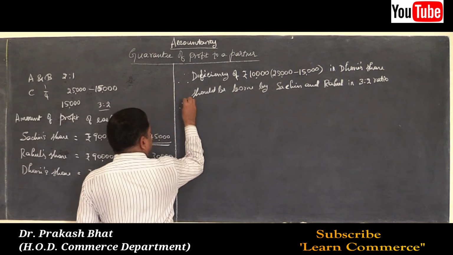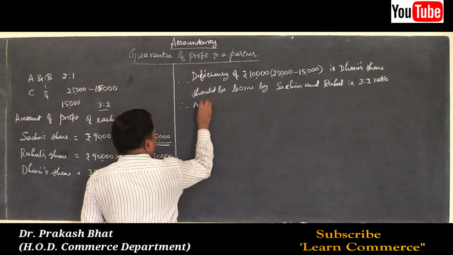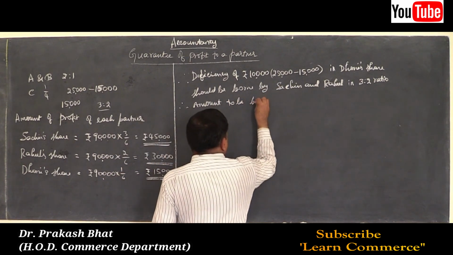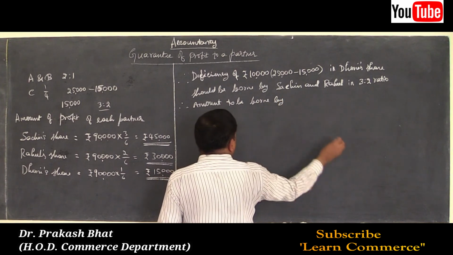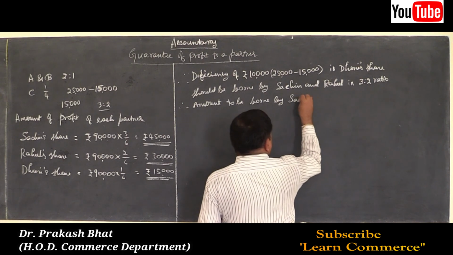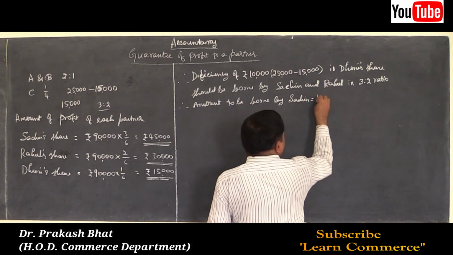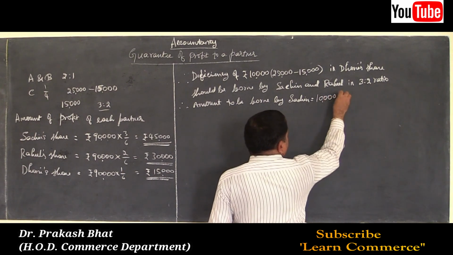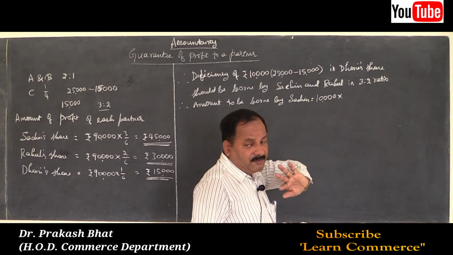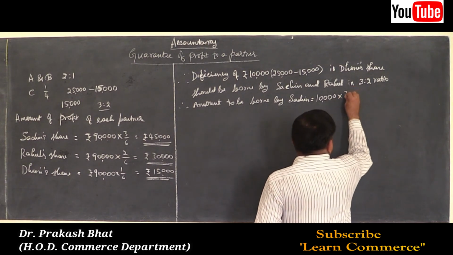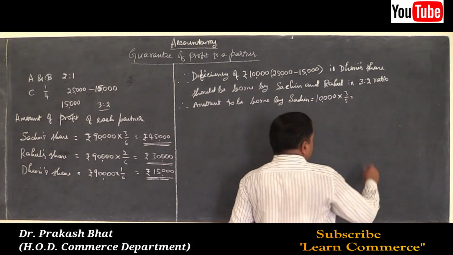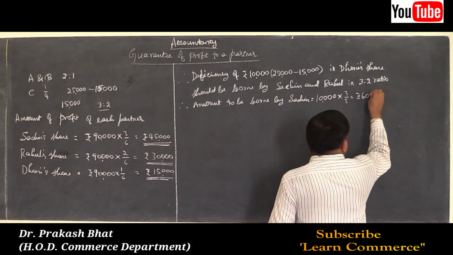Therefore, amount to be borne by Sachin is equal to, what is the shortage? 10,000 into ratio is 3:2 means 3 by 5, not 3 by 6, remember old ratio. 3 by 5 is equal to 6,000 rupees.